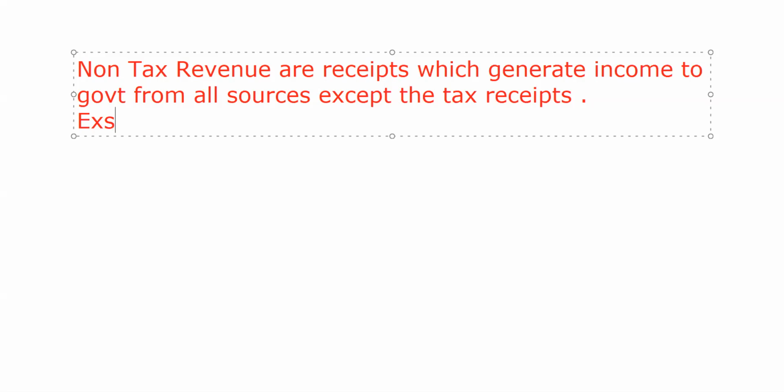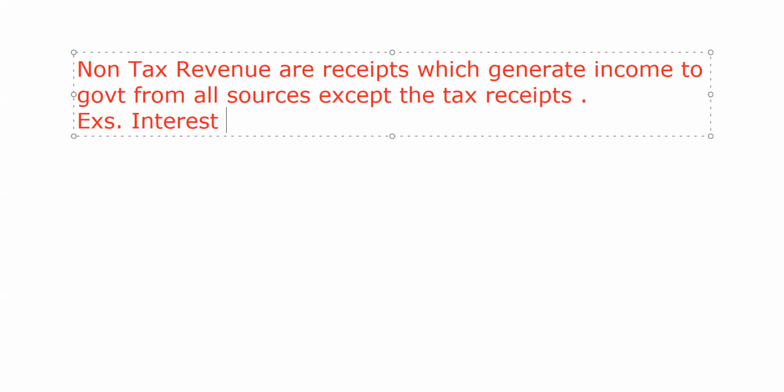I write it here. Please go through all these. Interest, one by one we'll discuss. Government receives the interest on loans given by it to the state governments, union territories, private enterprises, and the general public. Interest received from these loans is an important source of non-tax revenue to the government. The amount of interest paid by us goes to the government. So this is the non-tax revenue for the government.